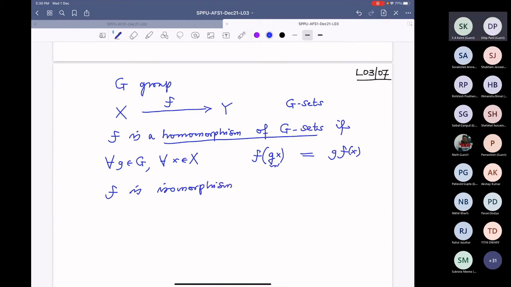F is a map from X to Y. If F is bijective and F inverse, F and F inverse both are G homomorphisms, then you call it an isomorphism.